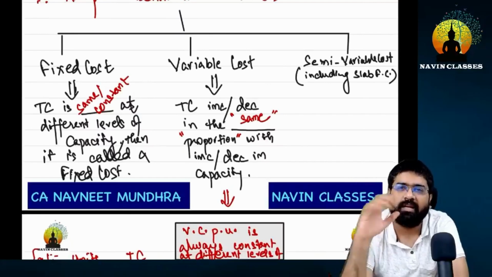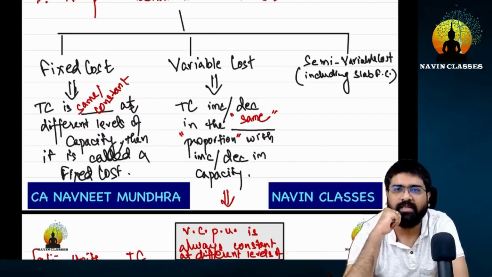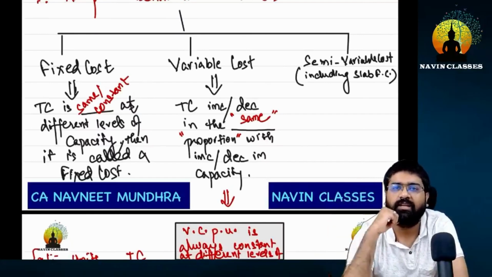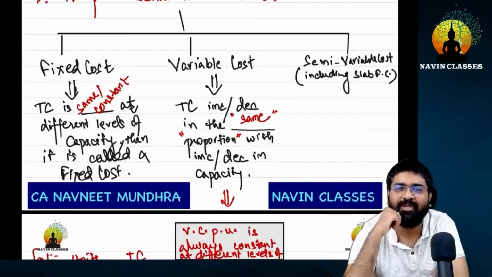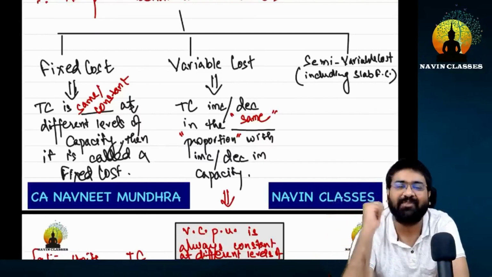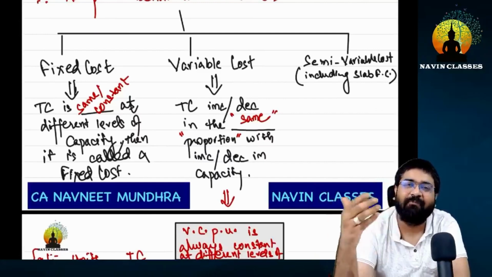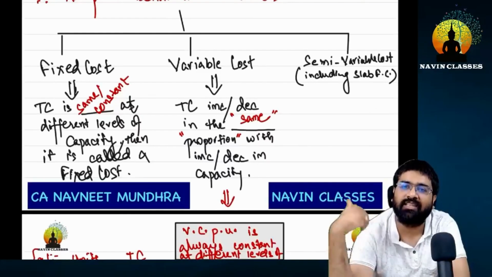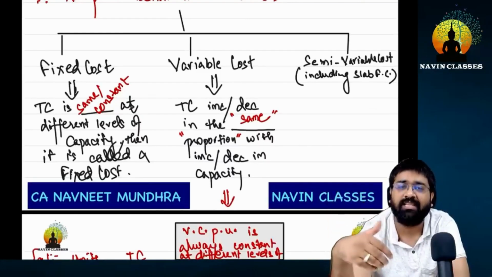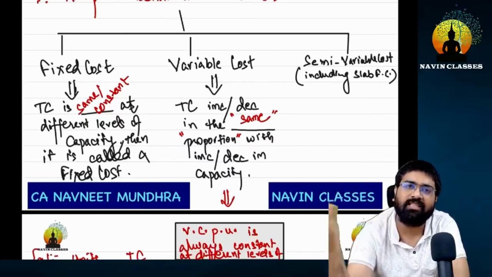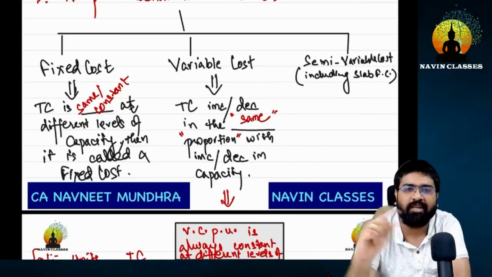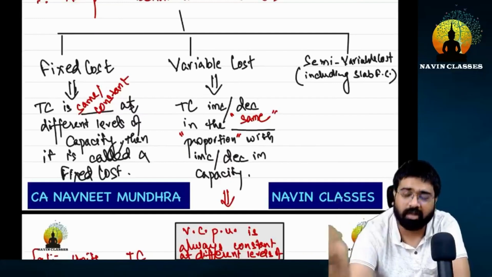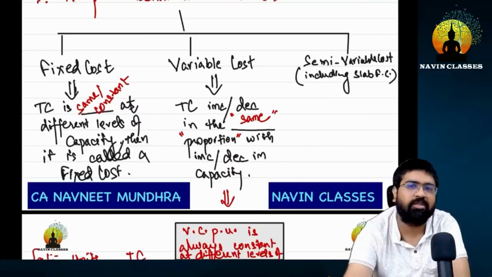Now think, if I'm teaching 500 students in CMA, and there is a printing cost incurred for those students. My growth will happen next year, and you guys are so good that you will refer more students in the future, among your friends and all. So it will slowly increase from 500 to 800, then gradually reach up to 2000. In this way, the number of students will increase. So if your printing cost was that much for 500, for 800 it would increase proportionally, and 1200 and 2000 in the same proportion.